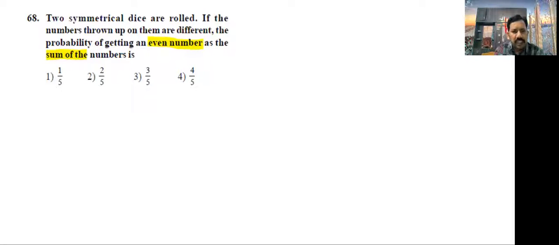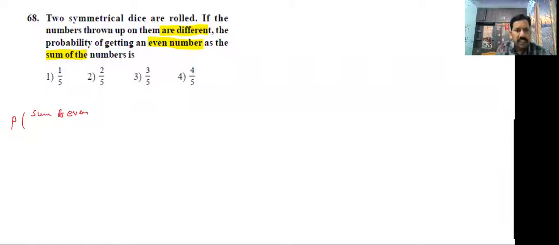Two symmetrical dice are rolled. If the numbers thrown up on them are different, the probability of getting an even number as the sum of the numbers. This is the question. Now here we need to find the probability of the sum being even.